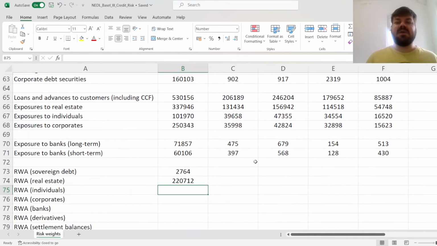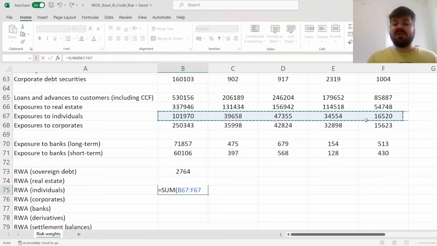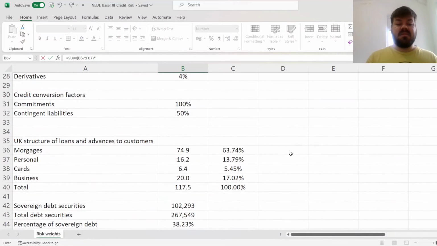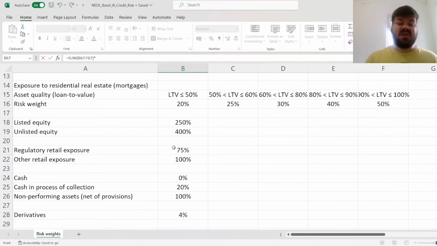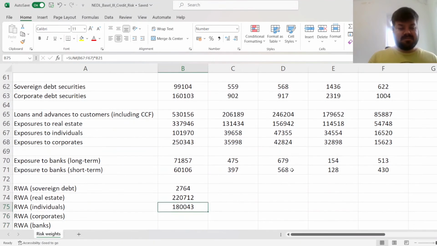So for that, as we do not have asset quality groups respective weights for individuals, we can just sum up those exposures and multiply them by 75%, as we have previously assumed that pretty much all of those exposures can be classed as regulatory due to very high net worth individuals being quite uncommon.